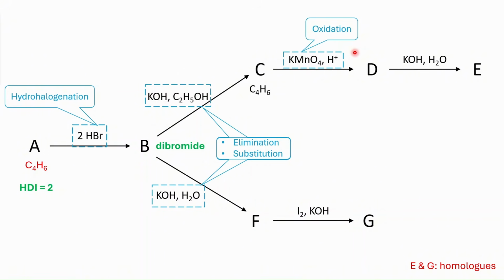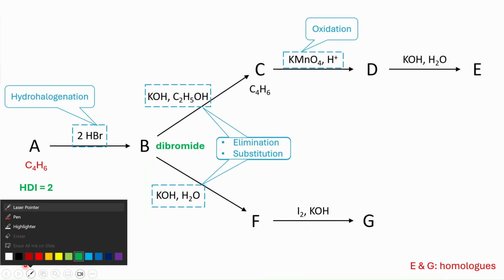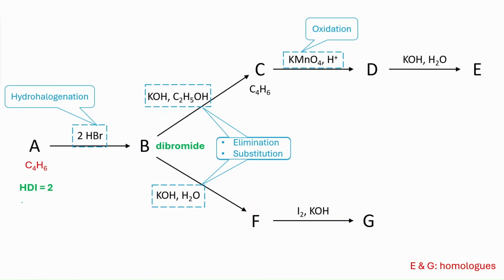So we have A as a diene, right? And I will only write one pathway with one product, like B1. So I have my diene, and then it reacts with hydrobromic acid, and I will only show this B1, which is the 2,3-dibromobutane. And then it gives me this internal alkyne, right, that we talked about. And then it can be oxidized. We know that alkynes are oxidized to carboxylic acids, and you are just oxidizing it in the middle of the carbon-carbon triple bond. So you actually have two molecules of acetic acid.